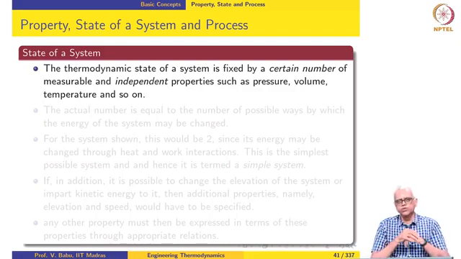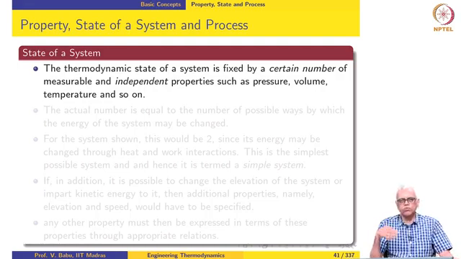So, we may normally use pressure and temperature to fix the state of a system, but not when phase change takes place. Okay. So, that is what we mean by independent. Whatever set of properties we use must contain only properties which are independent of each other. Okay. So, in this case, when phase change takes place, we may use pressure and say specific volume, or temperature, specific volume and so on.